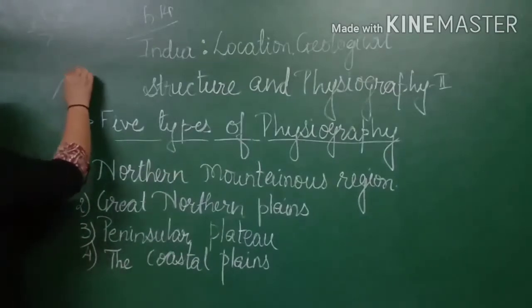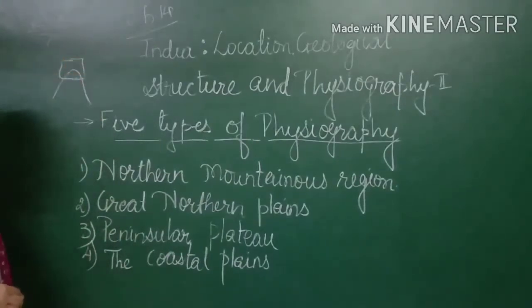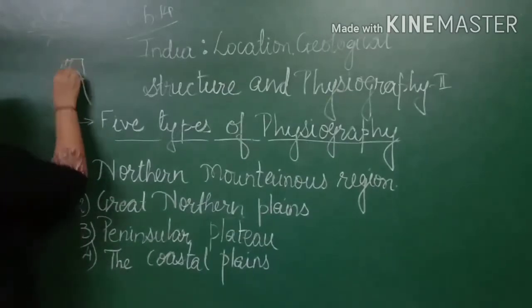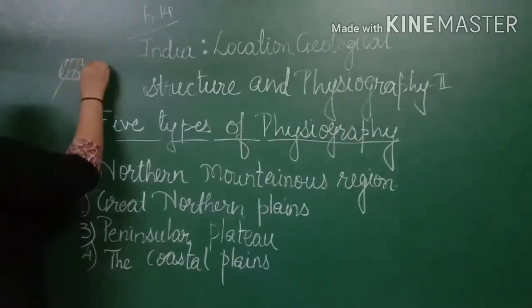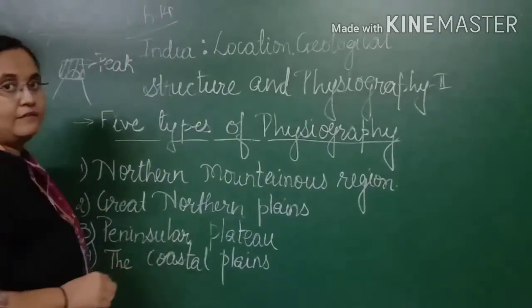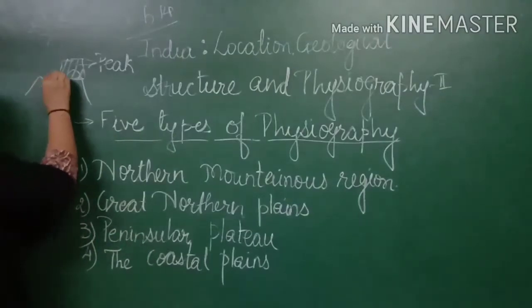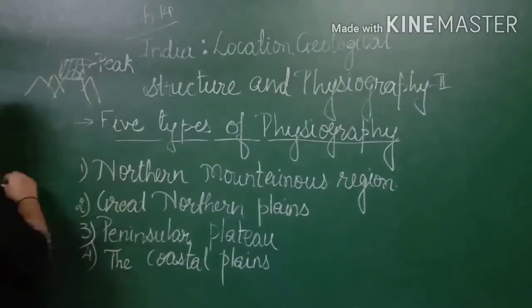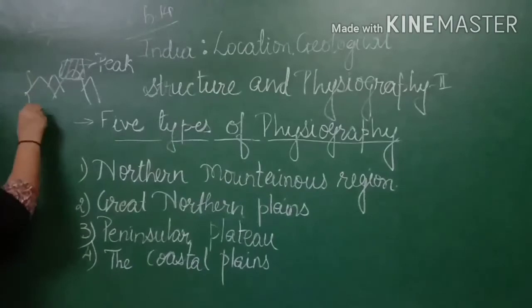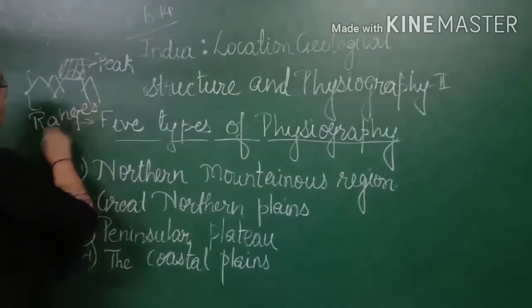Peak means this is the mountain area. So this particular portion we are calling a peak. This particular portion which I have marked, that is a peak. Okay. Now when I am talking about ranges, mountainous ranges, that means we have mountain areas like this. This particular portion we call the ranges of the mountain.